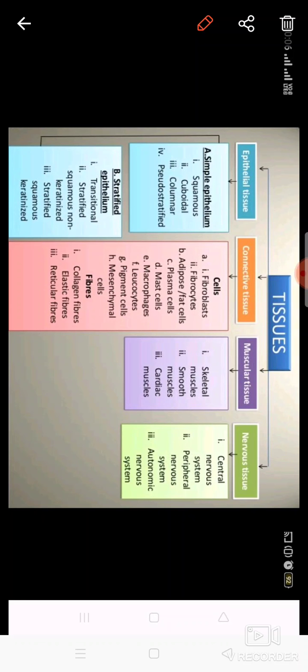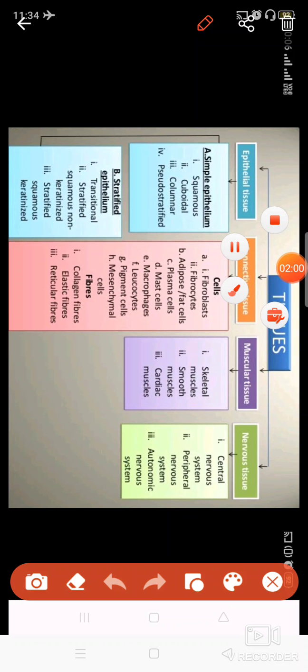These are all the tissues which we are going to discuss. I'm going to discuss with you epithelial tissue. This epithelial tissue is of these many types: simple epithelial, that is squamous, cuboidal, columnar, pseudostratified, and stratified epithelial tissue, which is of three types: transitional, stratified squamous non-keratinized, and stratified squamous keratinized. And connective tissue is not written here.